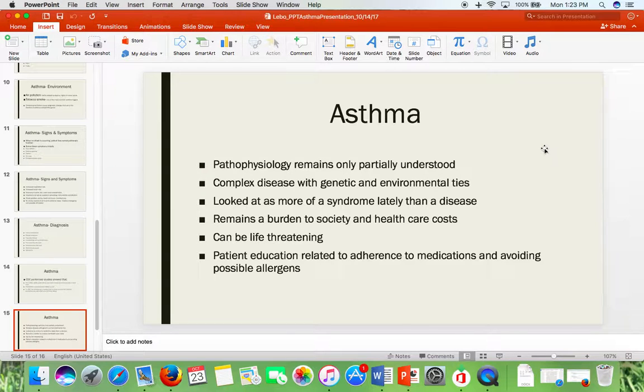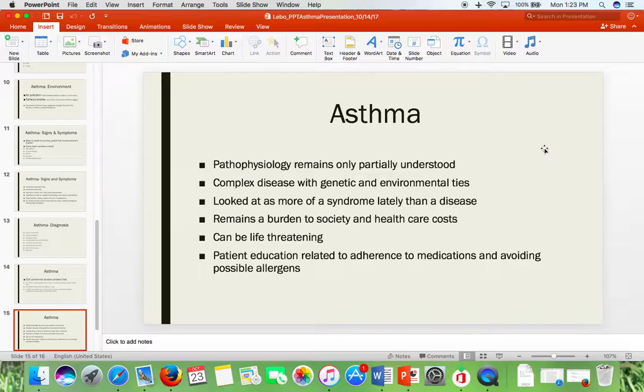So in conclusion, we know that the pathophysiology of asthma remains only partially understood. Research continues. It's a complex disease with genetic as well as environmental ties. Lately, it's been looked at as more of a syndrome than a disease due to all the confounding parts that go with it. We know that it remains a burden to society and healthcare costs for hospitals and individuals. And we know that it can be life-threatening. It is reversible, but it still has the ability to cause morbidity.